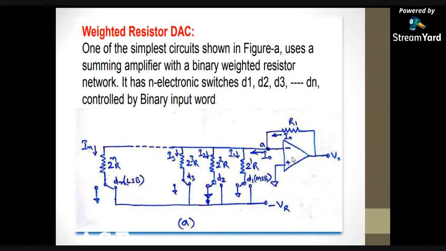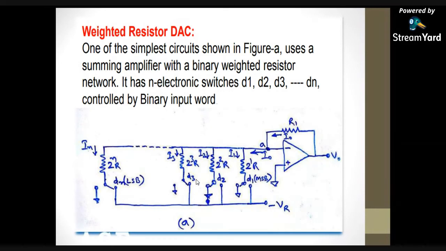So V0 equals minus RF, where RF is the feedback resistor. This feedback resistor is used to control the current. Why are we connecting the feedback resistor? In order to control the current. So V0 equals minus RF times (I1 plus I2 plus I3 and so on up to IN).